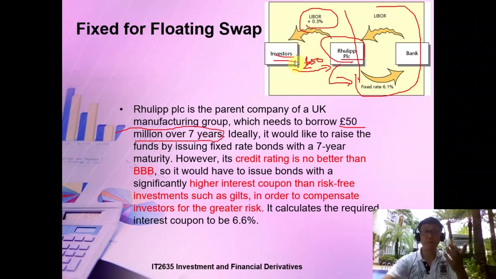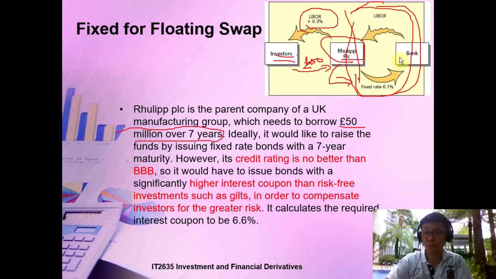But the investor might not want to give a fixed rate, so no choice. I borrow at a floating rate, LIBOR plus 0.3, and go ahead, but I still want to have a fixed rate. So what I can do is create a swap agreement, working with this bank to come out with some agreement. I pay the bank a fixed rate, 6.1% for example, then the bank will give me a LIBOR rate.